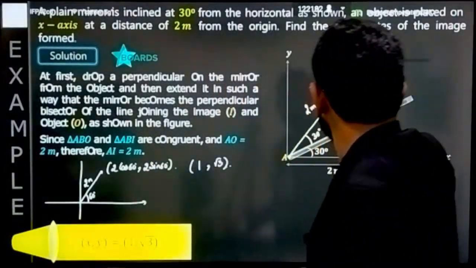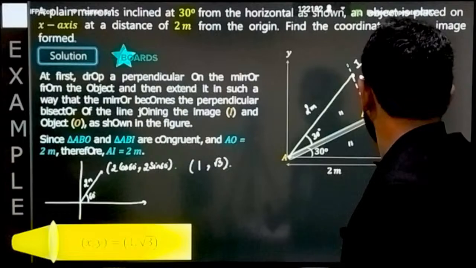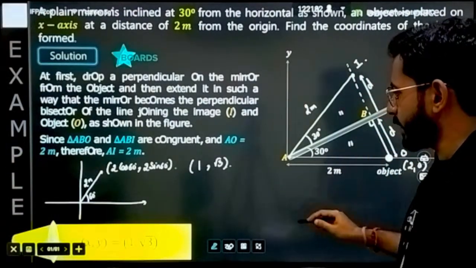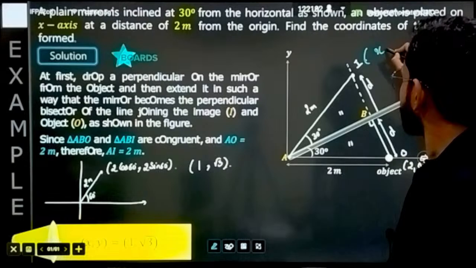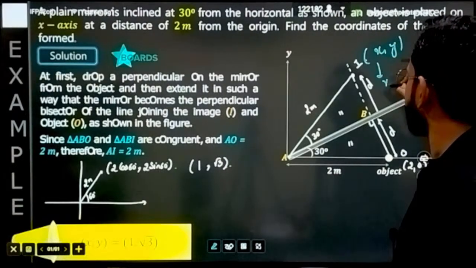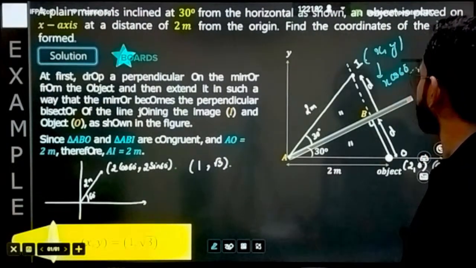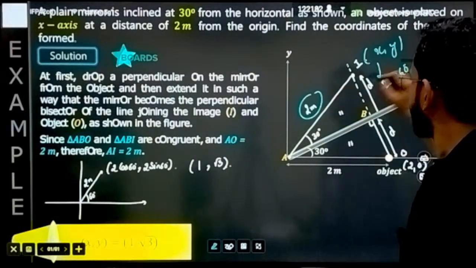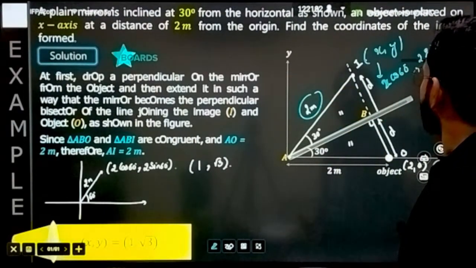We have already calculated the angles, now we just have to take the components, the x coordinate and y coordinate.